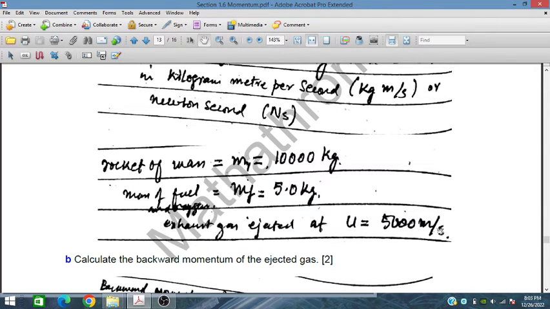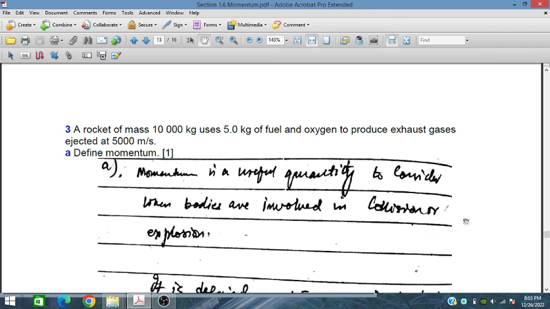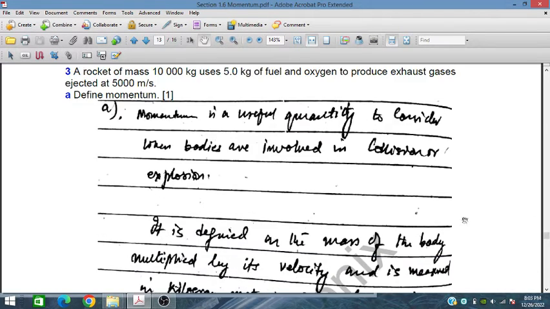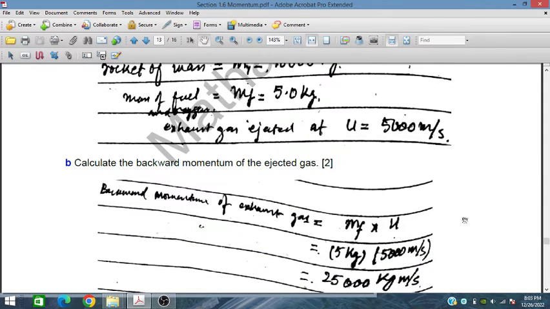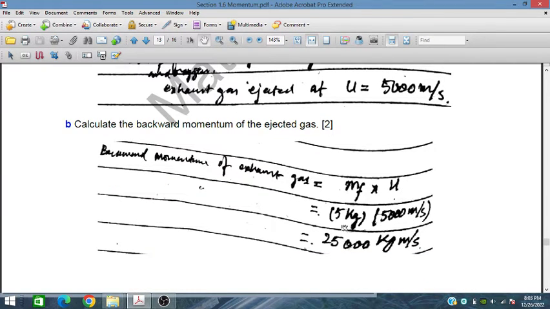Exhaust gas ejected at 5000 meters per second. We have to find the backward momentum of the ejected gas. So the backward momentum of the exhaust gas is equal to mf into u, 5 kilogram into 5000 meters per second, that is 25,000 kilogram meters per second.